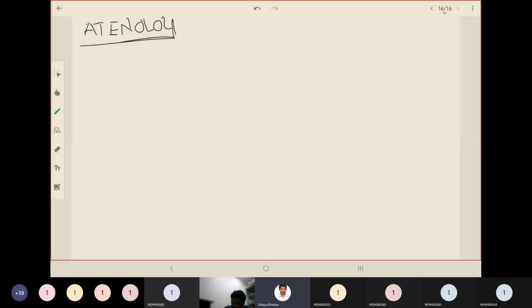So aryl part we'll write later, but we'll write the general structure, that is oxypropanol, secondary propanolamine. So NH, there will be an alkyl group attached, and on the left hand side we will have an aryl group. Okay, so let us see the aryl group in the atenolol.